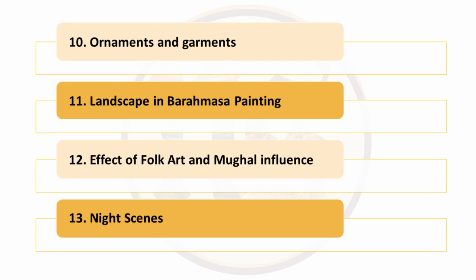Then comes landscape and Baramasa paintings. Paintings of Baramasa are the depiction of various seasons during 12 months of the year. Water in these paintings is a mix of blue and black and waves are shown in white. In Bundi paintings especially, there is a red band of sunset sky which is seen along with blue. Then there is sunrise in golden colors which also looks very attractive.